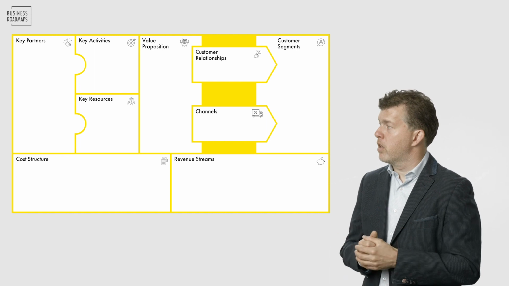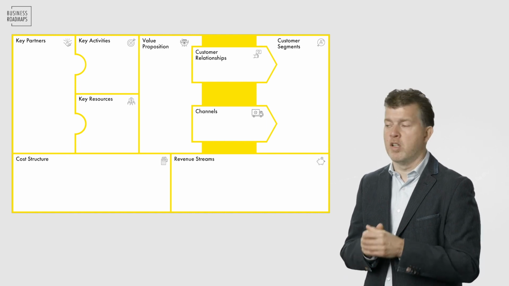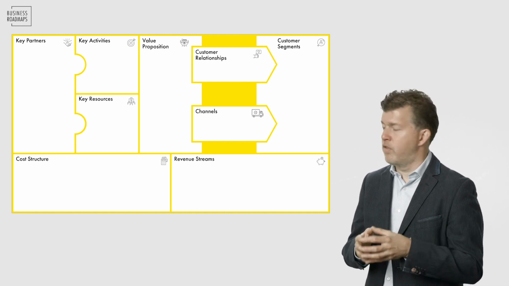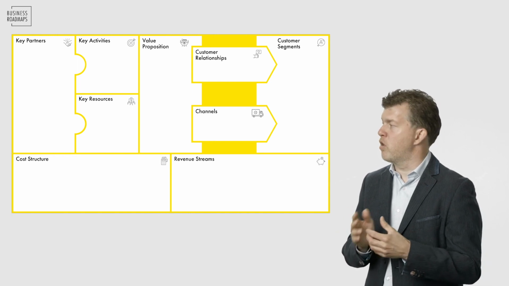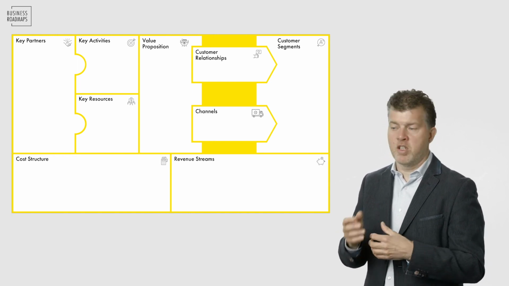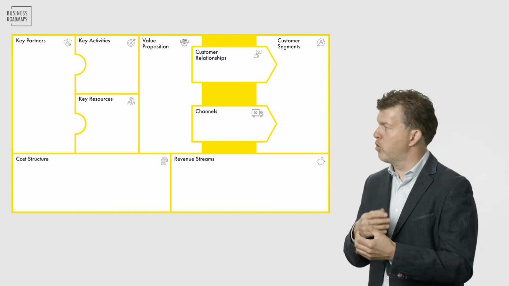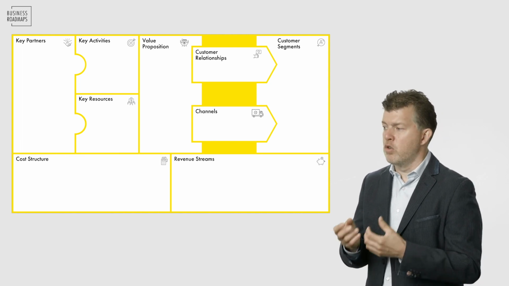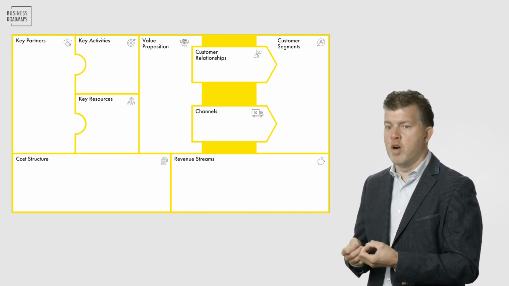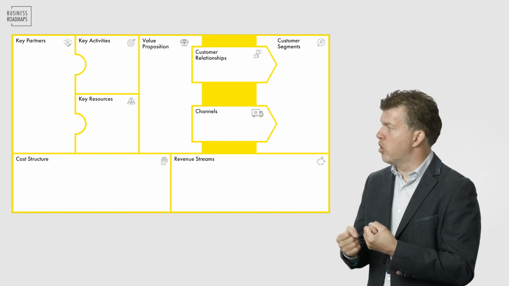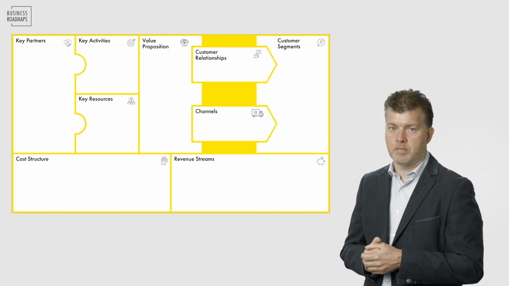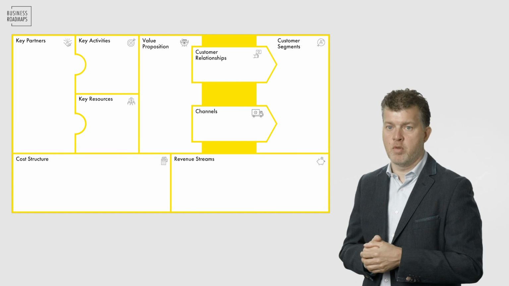And like this we build the business model. A business model is never finished. It's always in kind of a draft situation because the situation is always changing. So you should always use your business model to look at your company. How is it at the moment? How will it evolve? And adjust the model accordingly. And this is the first step of the roadmaps approach.